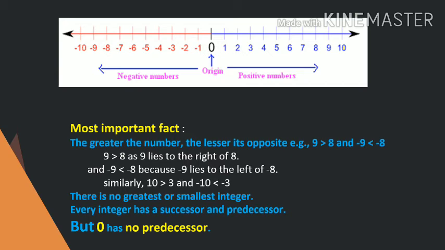There is no greatest or smallest integer. सबसे बड़ा या सबसे छोटा integer नहीं होता because they are up to infinity in both directions. Every integer has a successor and predecessor, but 0 has no predecessor.